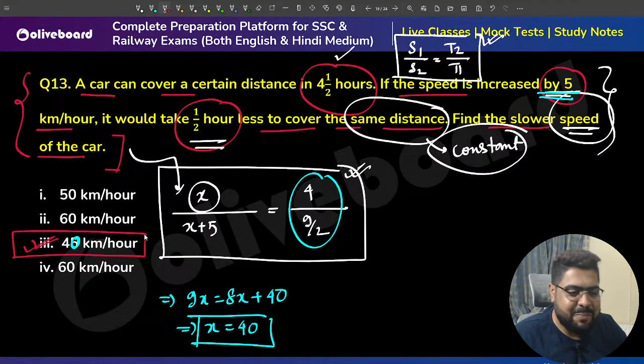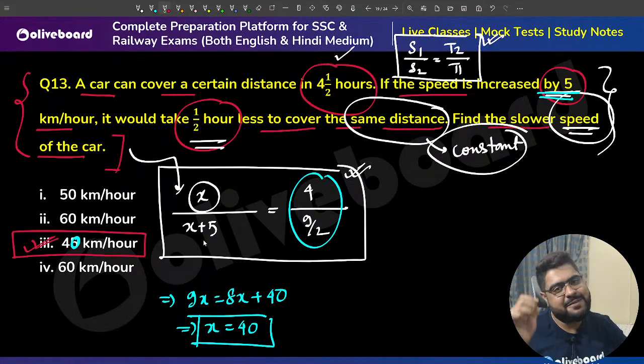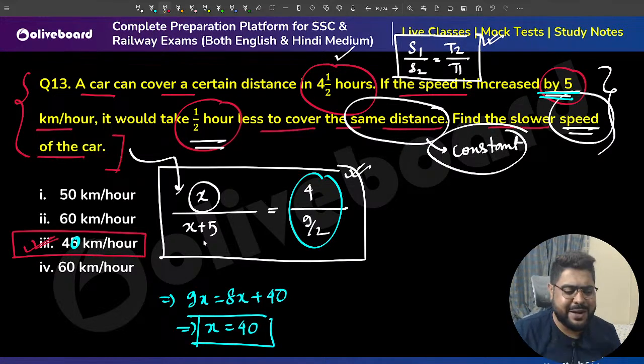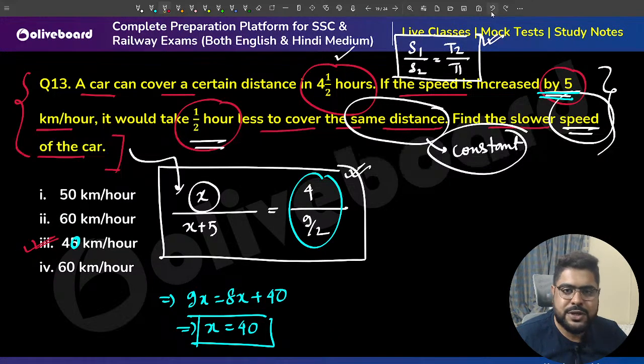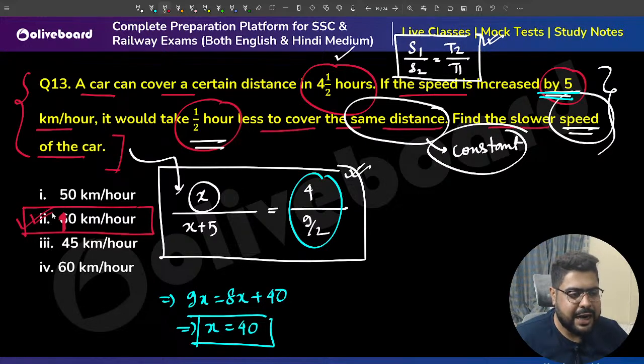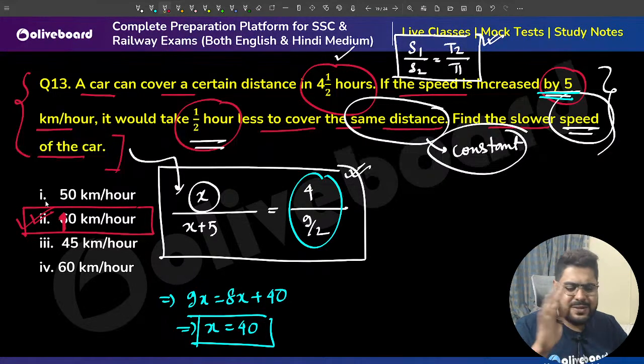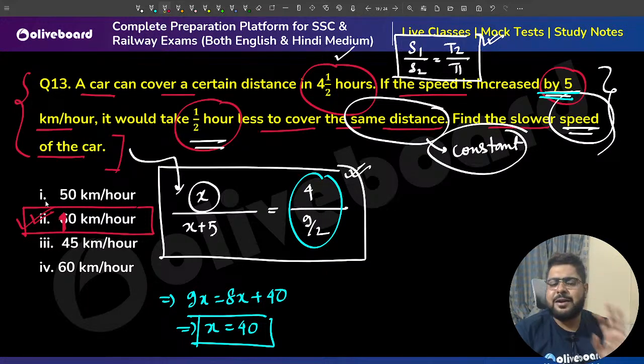You see, the person who makes the PPT, like this PDF, that person is also a human. Mistakes happen. You see, I make so many mistakes, right? We all make mistakes. Both options have been given as 60, so one of these options might have been 40. So which one? Let us make this one. Okay, so actually that was a typing error that he had made. Not a big deal. We have found the correct answer.